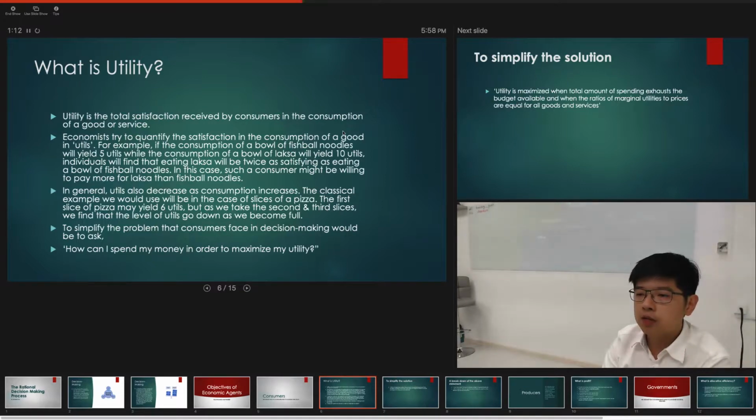So in this case, if the satisfaction is twice as high for laksa as compared to fishball noodle soup, then obviously we think that the consumer will be willing to pay more for laksa than fishball noodles. But in general, utils will also decrease as consumption increases.